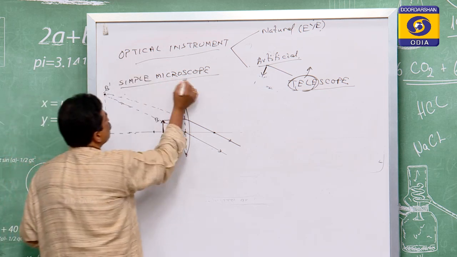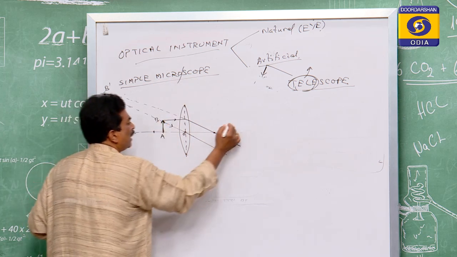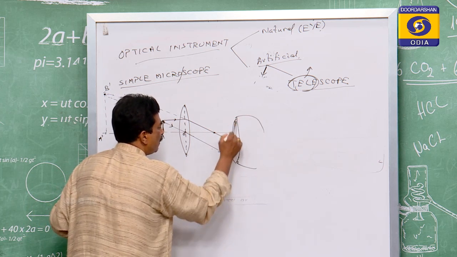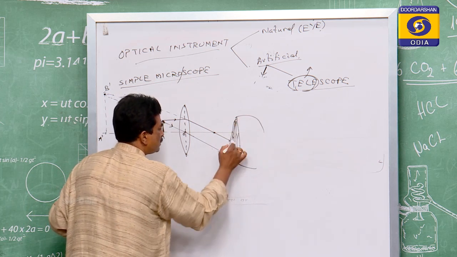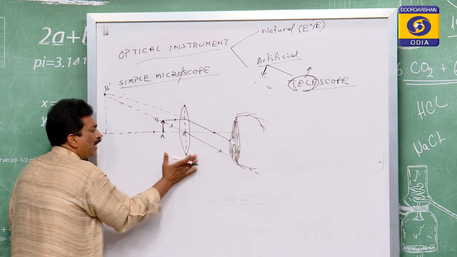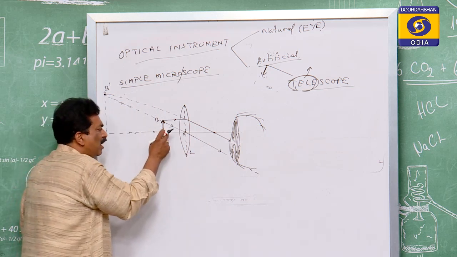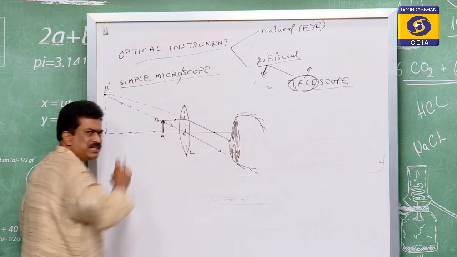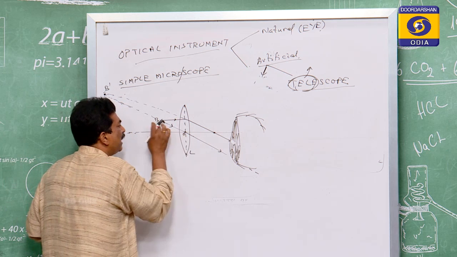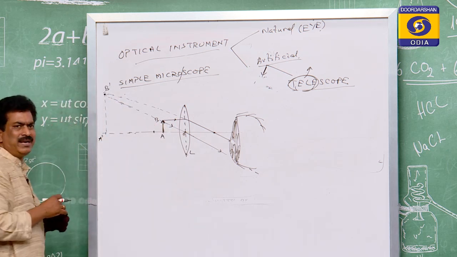So microscope, as we have said, micro means small, which cannot be visualized clearly. This is our eye. When the lens was not there, this was only the object, and its size is not clearly seen by the eye, but when a simple lens is placed, it provides an image of this size, meaning A dash B dash.